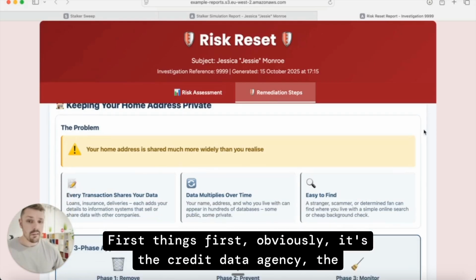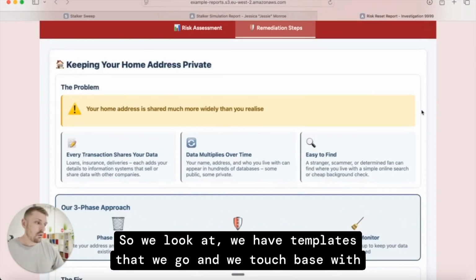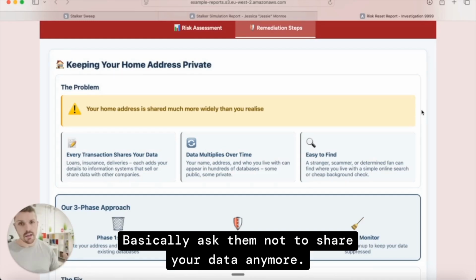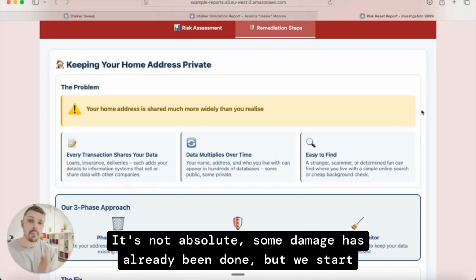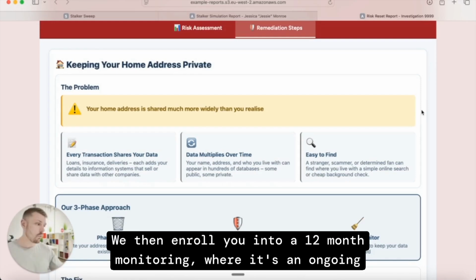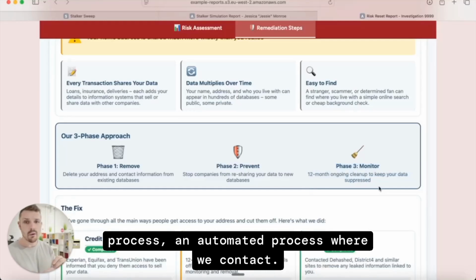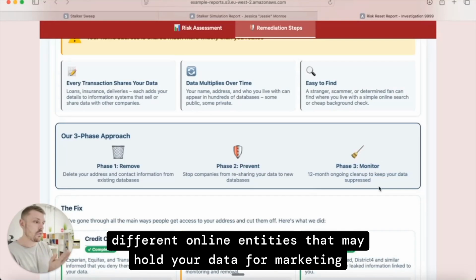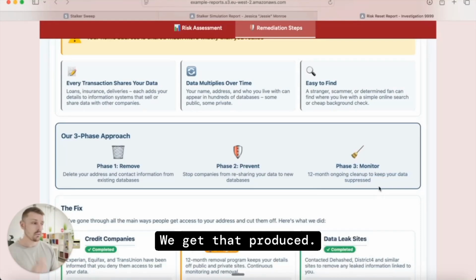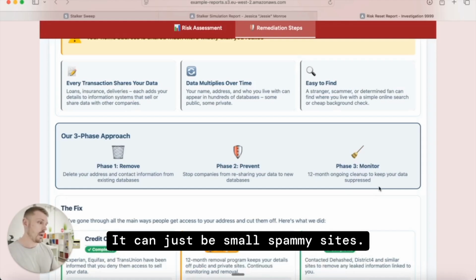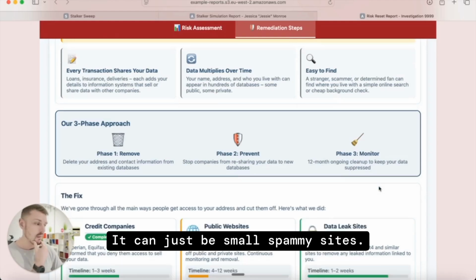First things first, obviously, is the credit data agency, the scariest one. So we have templates that we use to touch base with Experian, TransUnion, and Equifax. Basically, we ask them not to share your data anymore. It's not absolute. Some of the damage has already been done, but we start suppressing it from there. We then enroll you into a 12-month monitoring, an ongoing, automated process where we contact different online entities that may hold your data for marketing purposes, and we get that reduced. You may have heard of things like 192.com, which have addresses. It can just be small spammy sites. We get rid of all of them.